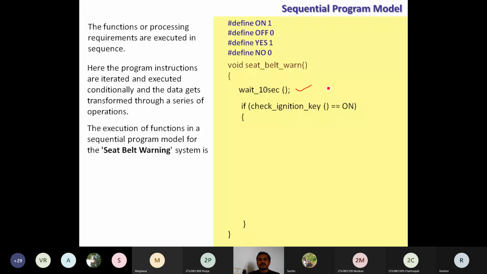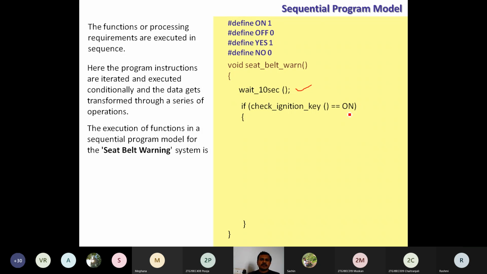The status of the ignition key after waiting for 10 seconds. Here the check ignition key function is called, which maintains the status of the ignition key. Somewhere it is written; it is also a function.